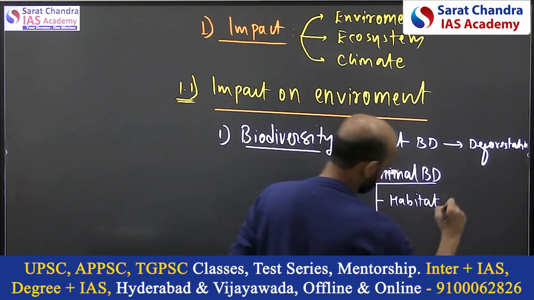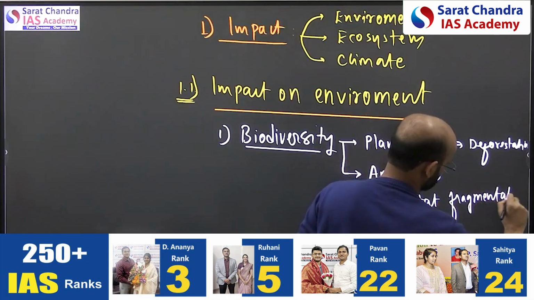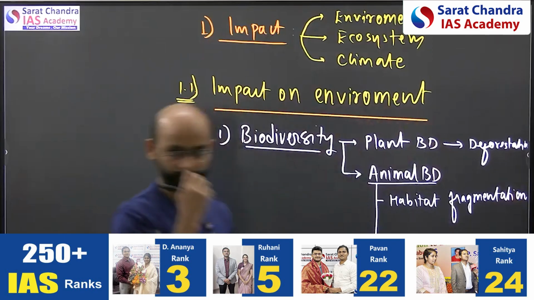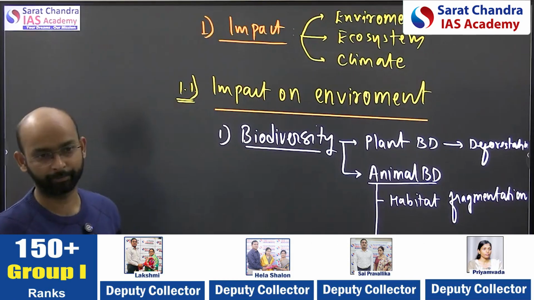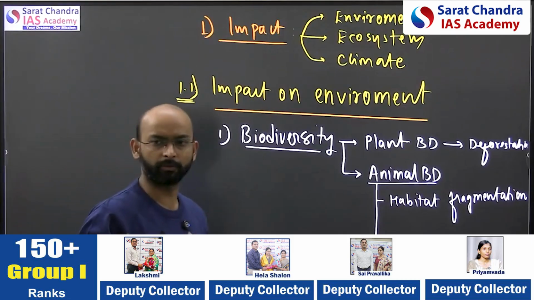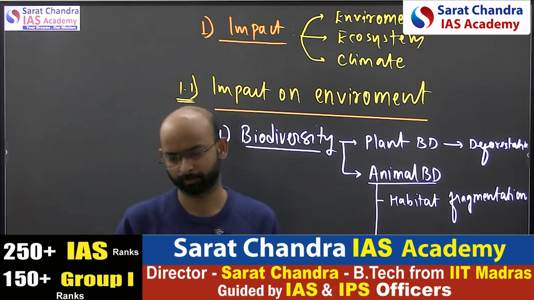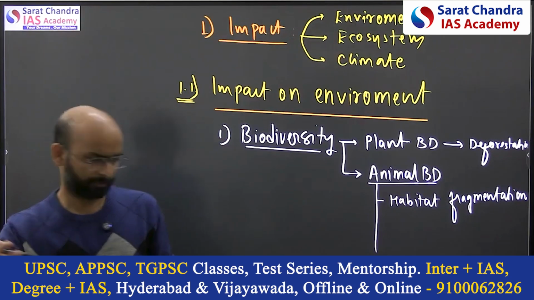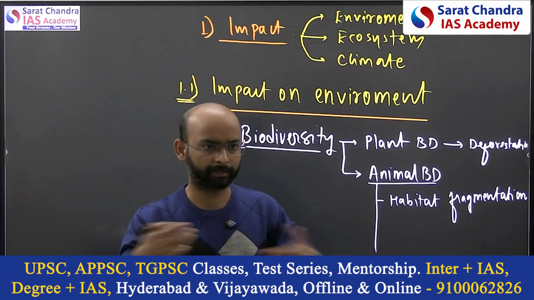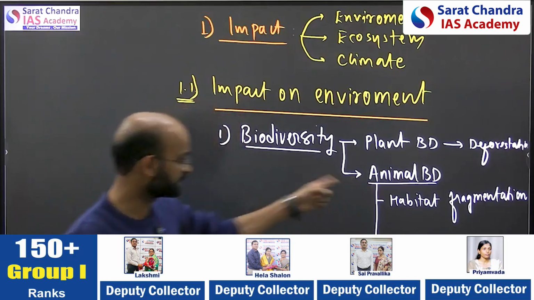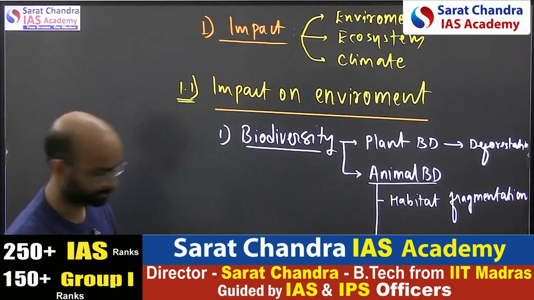Note down these keywords: habitat fragmentation or destruction, habitat loss. The first thing that happens is the habitat. They lose their habitat because of pollution or deforestation or sand mining, any activity you take. Whether it is river linking, or if you are constructing a dam, the forest has to be cleared, then the habitat is gone. So the first impact is the habitat destruction or the habitat loss.